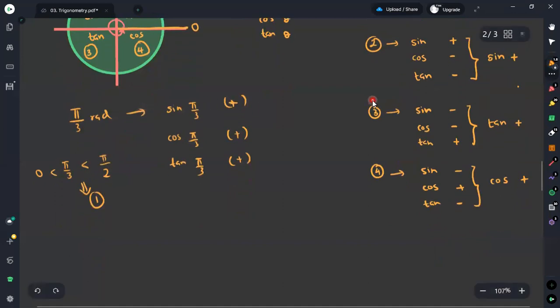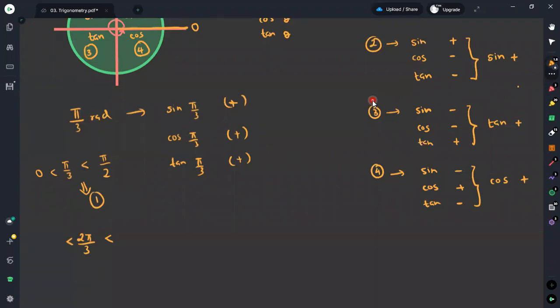As another example, I will take 2 5π over 3 radians. First you need to identify where this is located. We have to first identify where this is located.